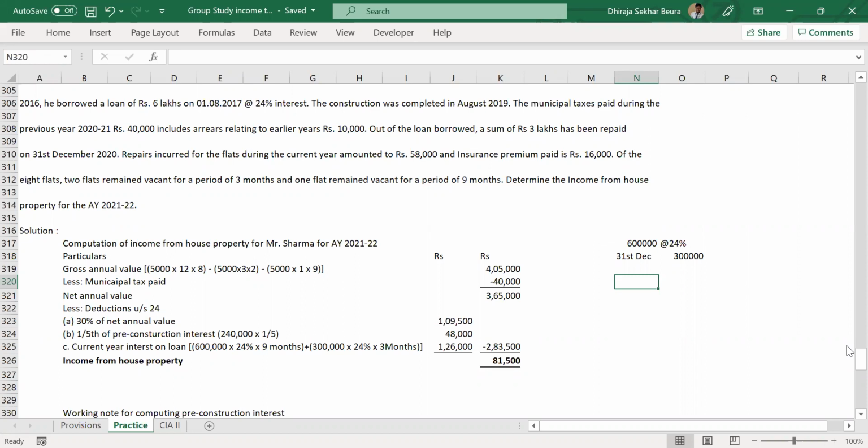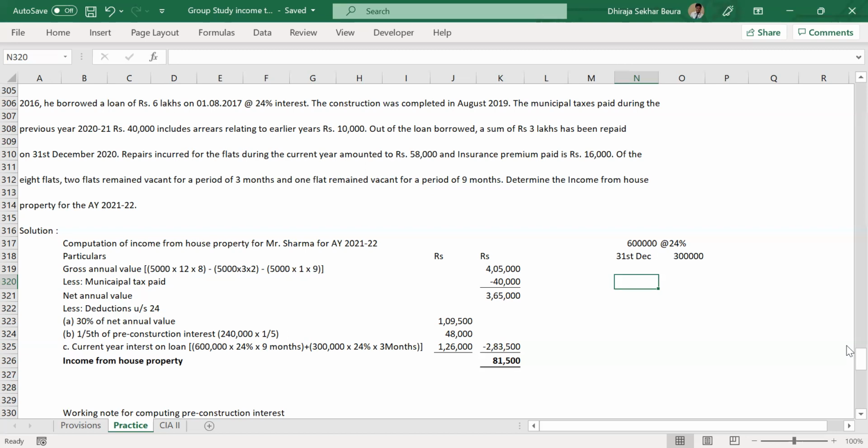So you want the interest amount? Yes, the interest that you're going to pay for this year. 72,000, right? 72,000 is the incorrect answer. Anybody with a different answer? 54,000? No, that is incorrect.